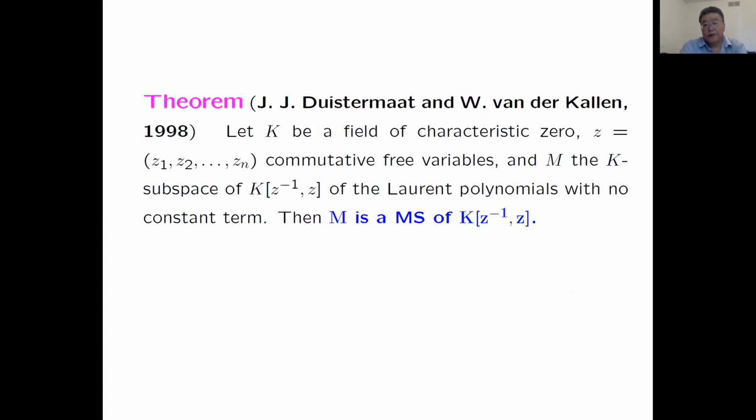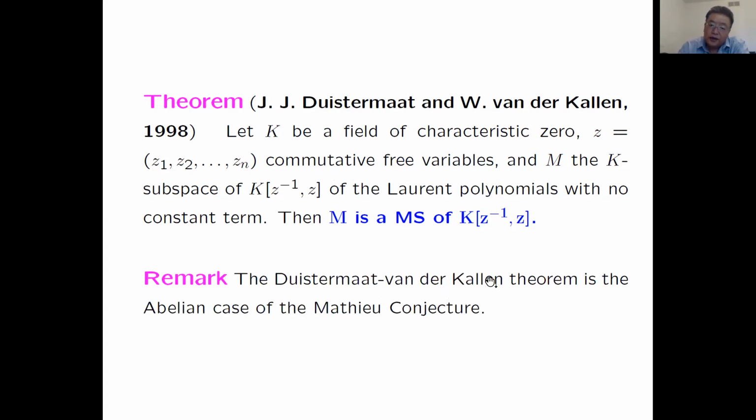The next example is a non-trivial one. Let K be a field of characteristic 0, and z_1 to z_n free commuting variables. If M is a K-subspace of the Laurent polynomial algebra with no constant term, then M is a Mathieu subspace of the Laurent polynomial algebra. So the statement is very simple, but the proof is really hard. There is only one proof, no easy proof. It's a really deep theorem.